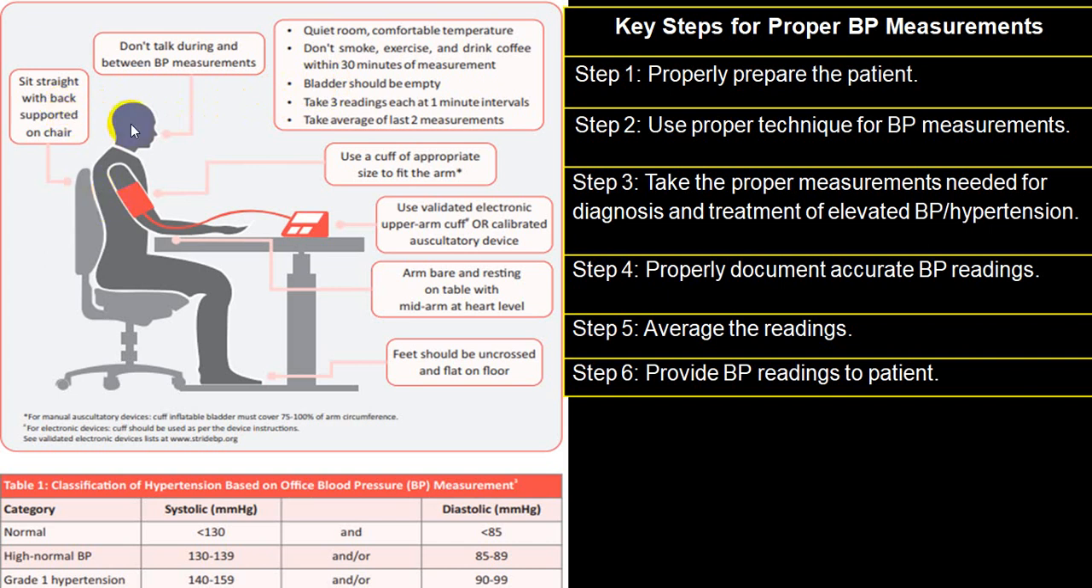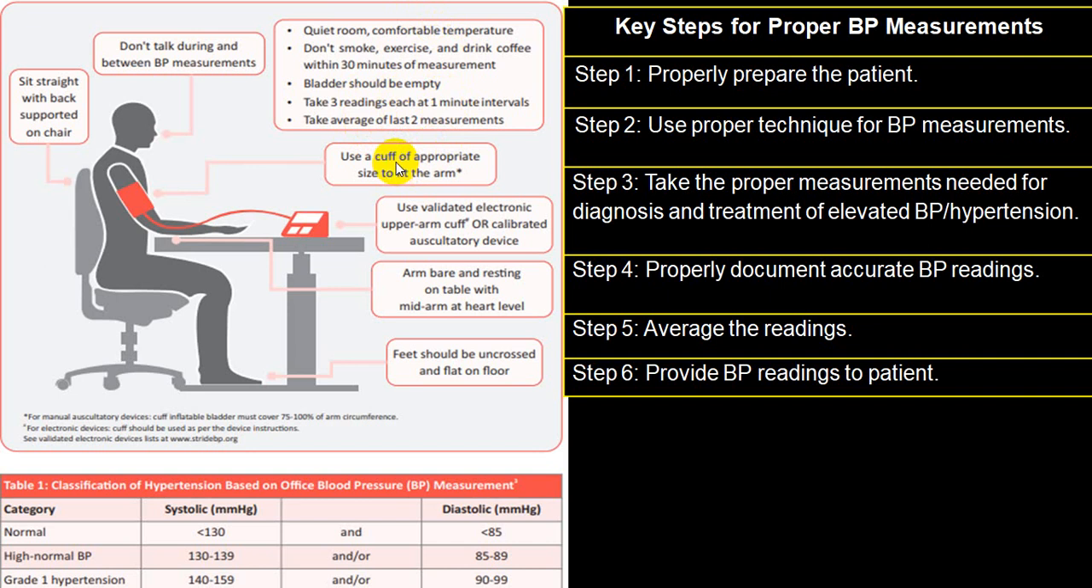Now, while taking a blood pressure record in a sitting posture, the person should sit straight with back supported on a chair. We forget this particular part very, very frequently. While taking a blood pressure, don't talk, because this can alter the blood pressure. If a person is talking, the blood pressure record will be a little higher. And when you are taking a blood pressure recording, take at least 3 readings at 1 or 2 minute intervals, and take the average of the last 2 measurements.